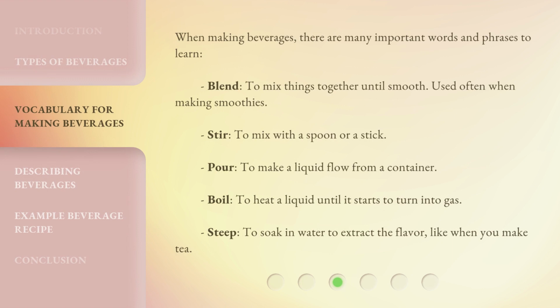When making beverages, there are many important words and phrases to learn. Blend. To mix things together until smooth. Used often when making smoothies. Stir. To mix with a spoon or a stick. Pour. To make a liquid flow from a container. Boil. To heat a liquid until it starts to turn into gas. Steep. To soak in water to extract the flavor, like when you make tea.